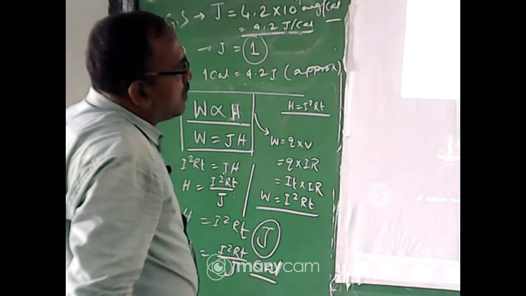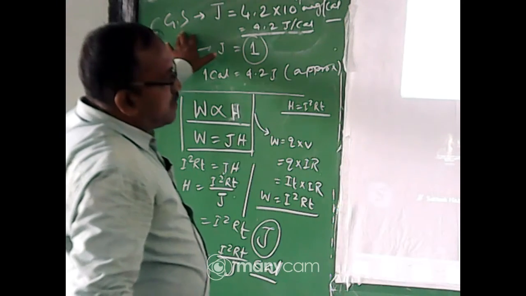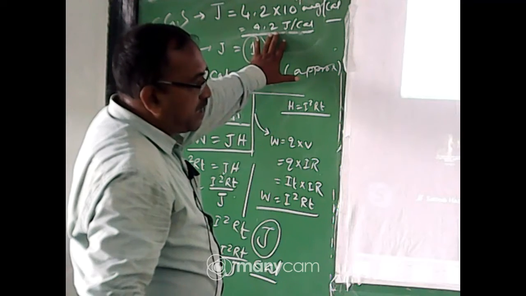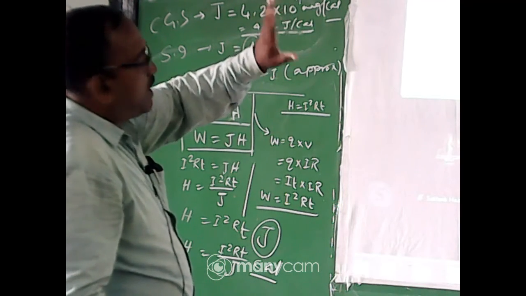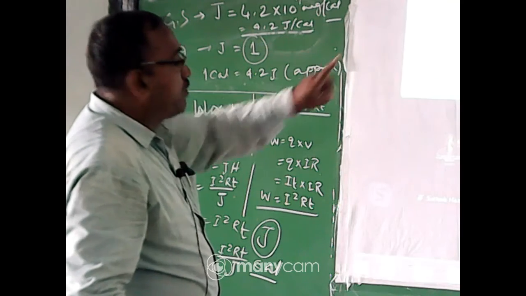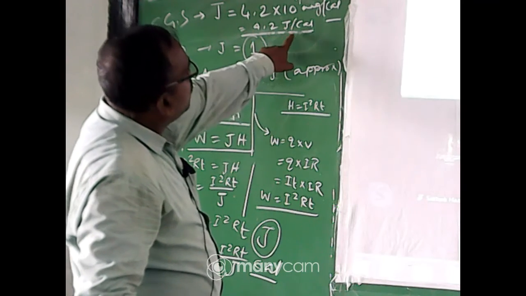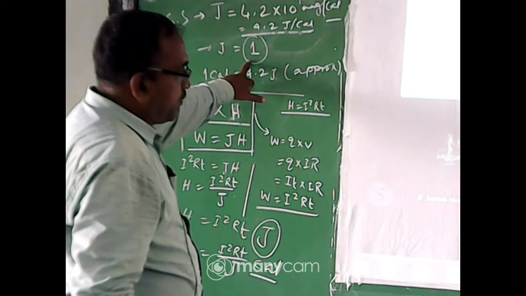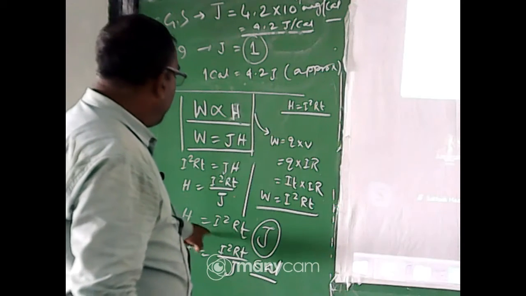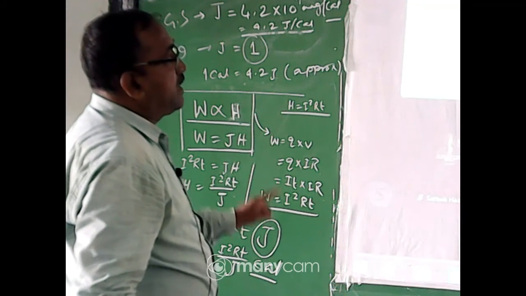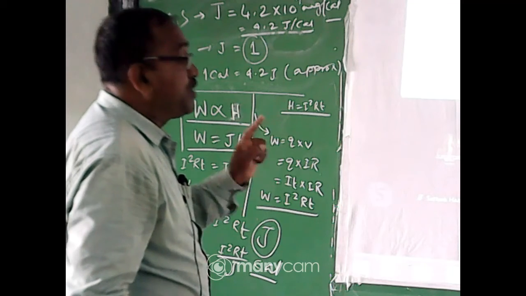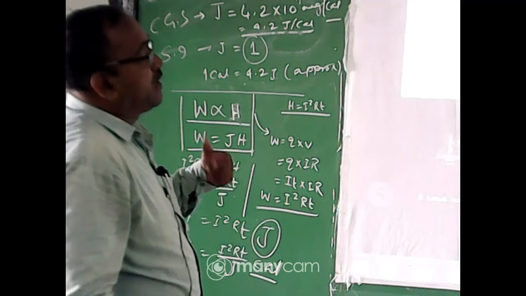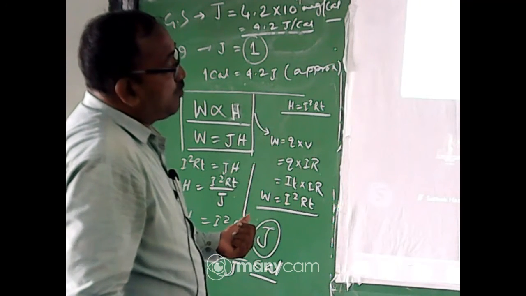Clear, my dear student? You check it. In the CGS system, the value of J will be that. You change into joule per calorie. 1 joule equal to 10 to the power 7 erg. 1 calorie equal to 4.2 joule. So you put here 4.2 joule, so they cancel to each other. That value will be 1. So when you write it, H equal to I square RT, that time the unit will be joule. When you write I square RT by J, that time it will be calorie.